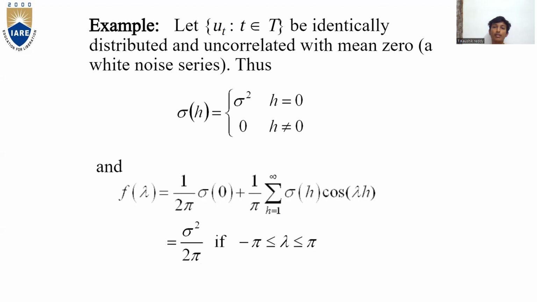Consider IID, independent identically distributed and uncorrelated with mean 0, a white noise series. Thus, sigma(h) is equal to sigma square for h equal to 0, and 0 for h not equal to 0. And f(lambda) is equal to 1 by 2 pi into sigma(0) plus 1 by pi into the summation from h equal to 1 to infinity of sigma(h) cos(lambda h), which is sigma square by 2 pi for minus pi less than or equal to lambda less than or equal to pi.